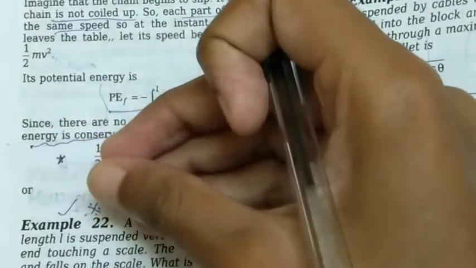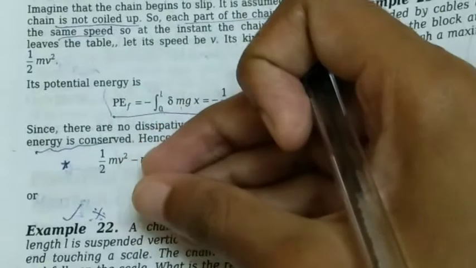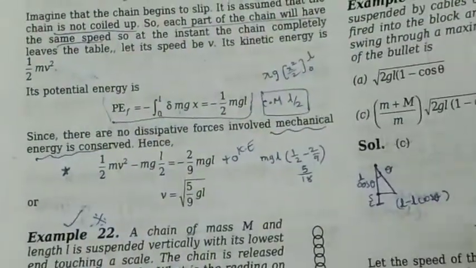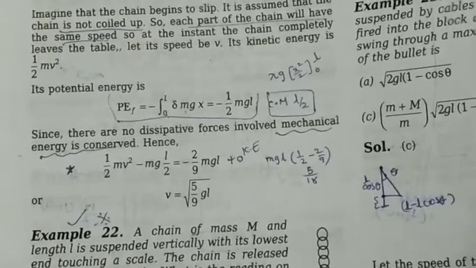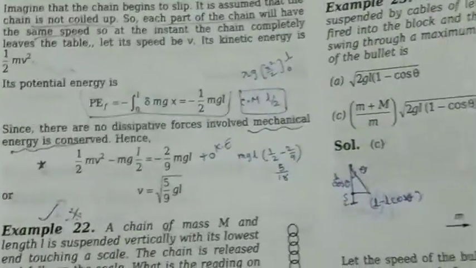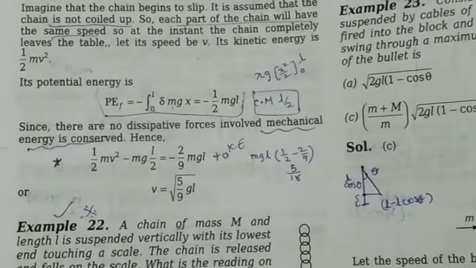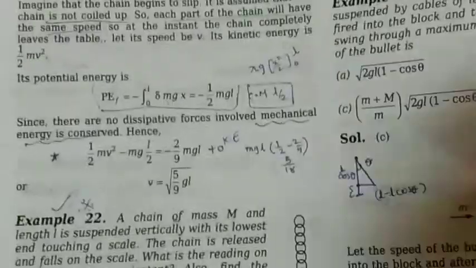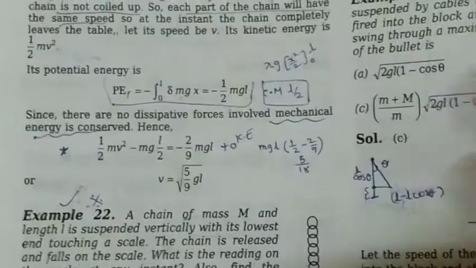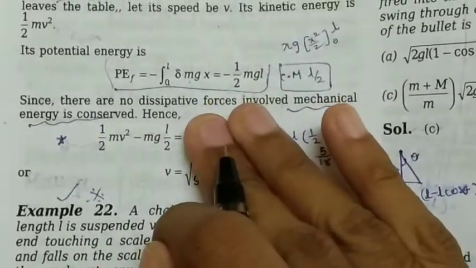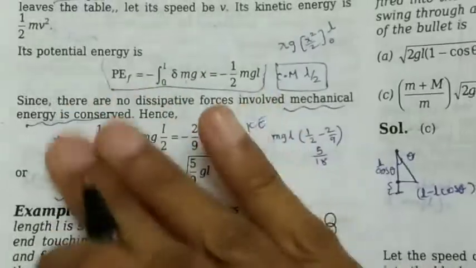If we just hold the chain and leave it, that is a different case, it would not have any velocity. But as it leaves the table bit by bit and falls down, it would definitely get kinetic energy. If we hold the chain and leave it, it would have zero kinetic energy at the time of leaving; by the time we leave the hand, its velocity would be 0. So this is the initial energy of the chain, and this is the final energy.